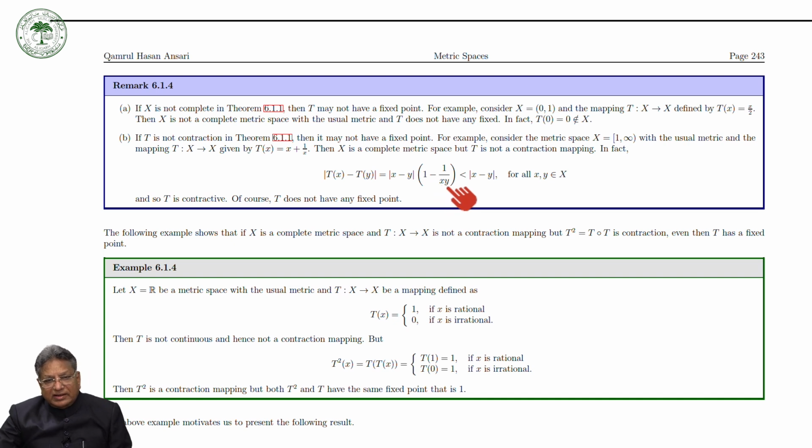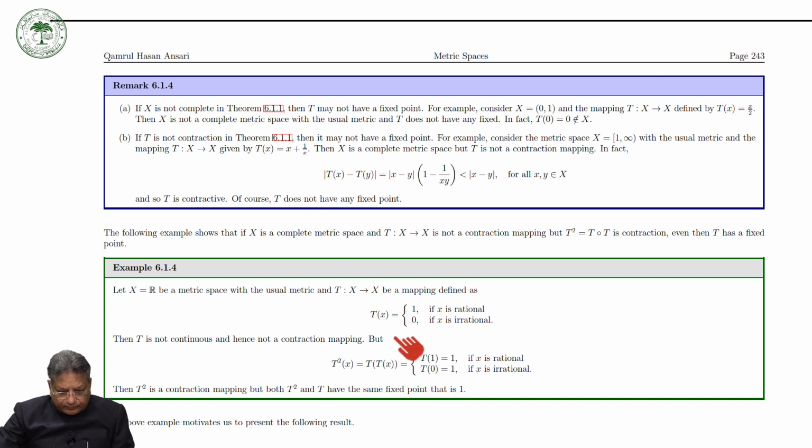So we cannot find a fixed alpha which will work for all. So we can see that there is no alpha such that |Tx - Ty| is less than or equal to alpha times |x - y|. So T is contractive, but it is not a contraction, and T does not have any fixed point. So you can see that there is no fixed point of the mapping T.